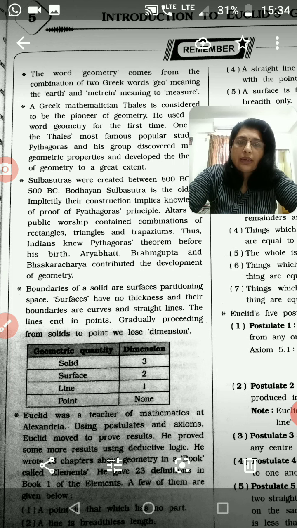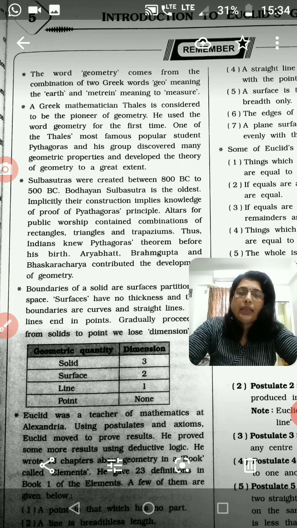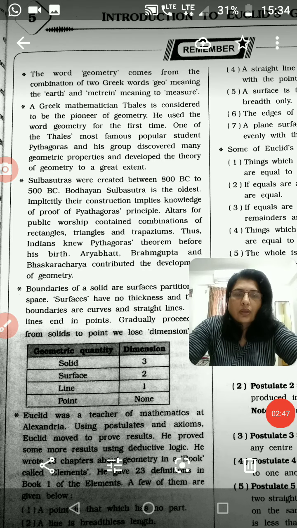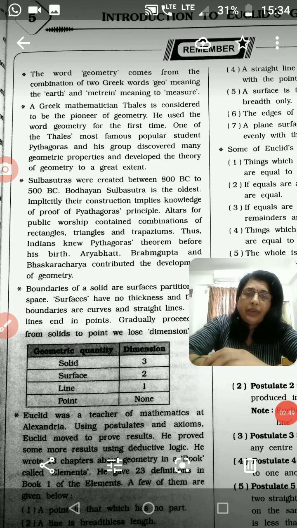For that, again, let us see some points. Here you can see that a Greek mathematician, Thales, is considered to be the founder of geometry.